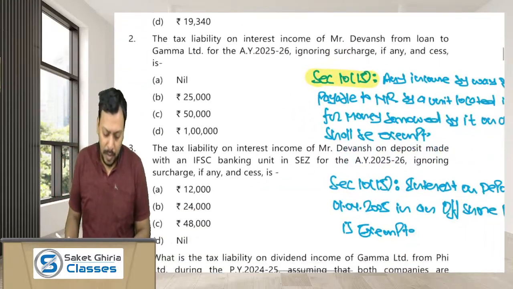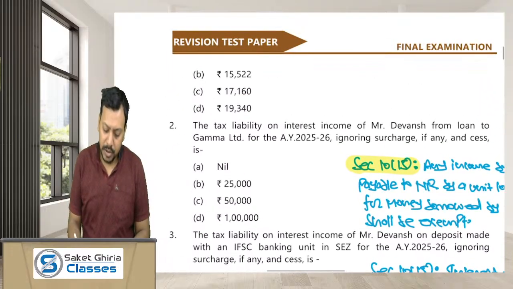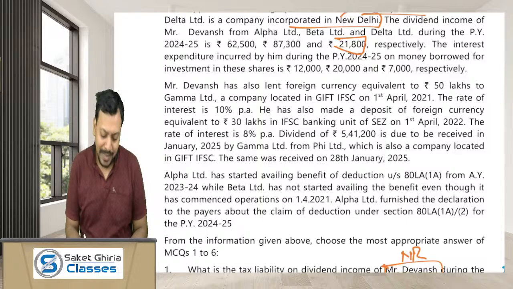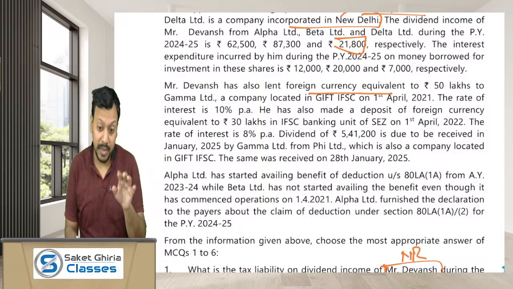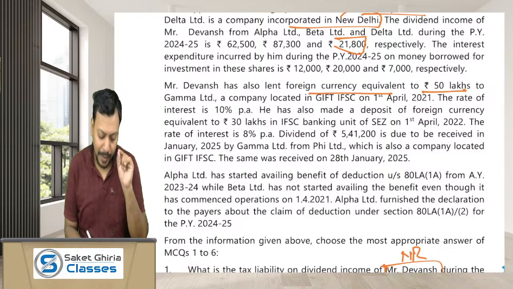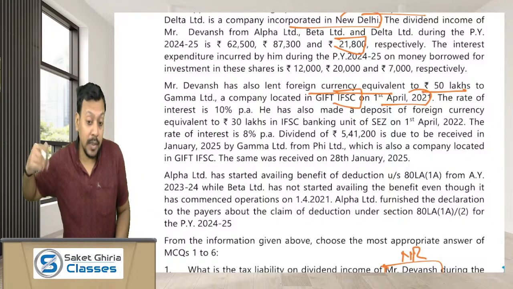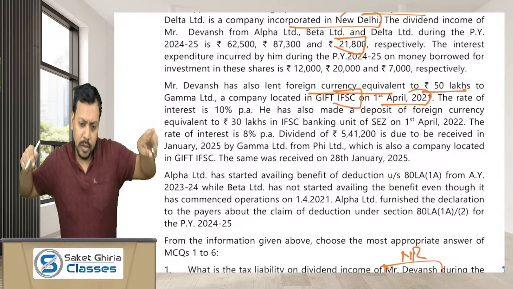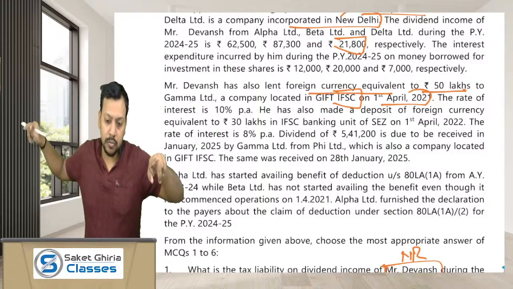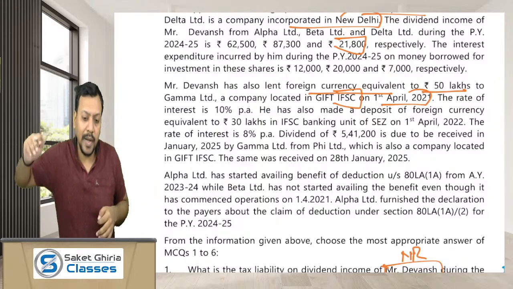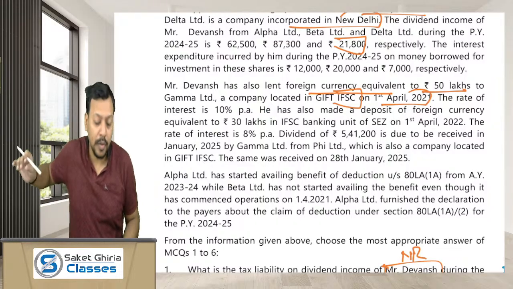Okay. Moving ahead, what is the tax liability of interest income of Mr. Devansh from loan to Gamma, ignoring surcharge and cess? Dear, if you move forward in the case scenario, Mr. Devansh has given a foreign currency loan equivalent to 50 lakh to Gamma, incorporated in IFSC, on 1st April 2021. The rate of interest is 10%. Means Mr. Devansh is a non-resident. A non-resident has given a foreign currency loan to a unit located in IFSC, and he is earning interest on that loan.